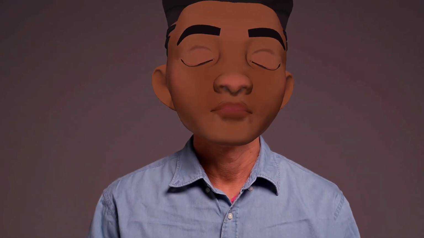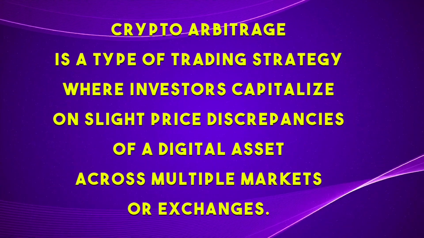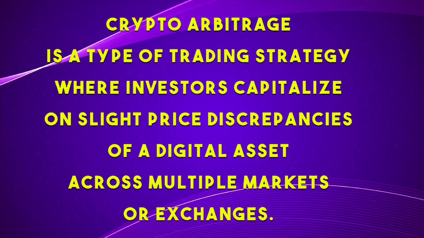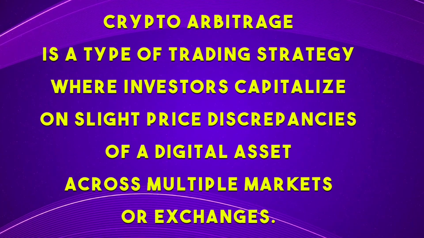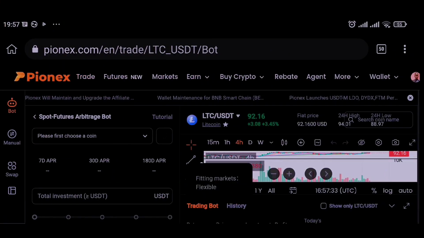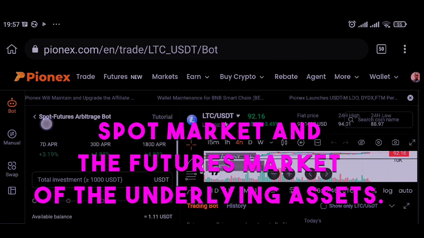It's essential to remember what crypto arbitrage is. Crypto arbitrage is a type of trading strategy where investors capitalize on slight price discrepancies of a digital asset across multiple markets or exchanges. As the name spot futures arbitrage suggests, we'll be taking advantage of the price inefficiencies between the spot market and the futures market of the underlying asset.